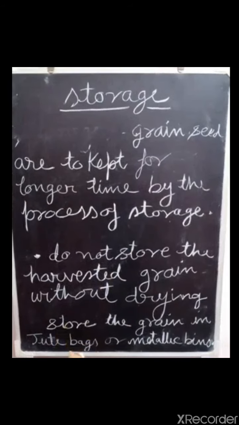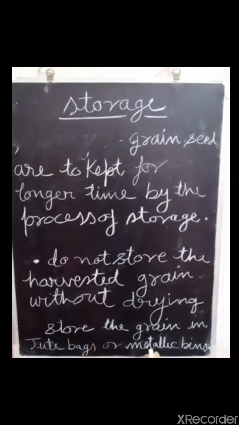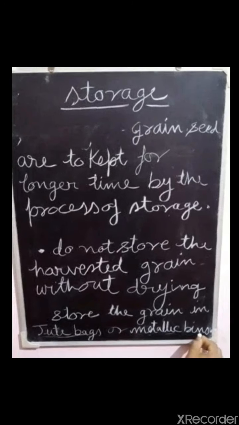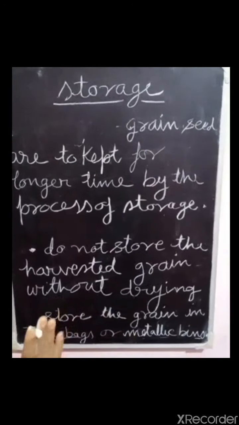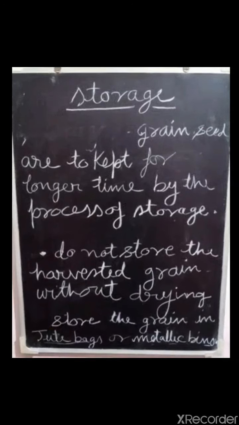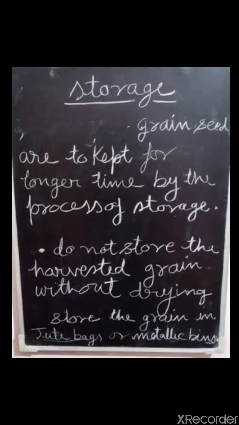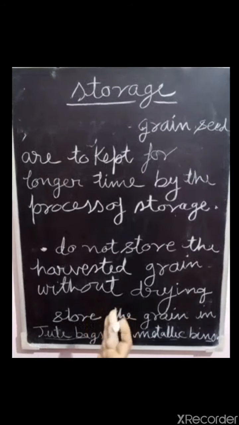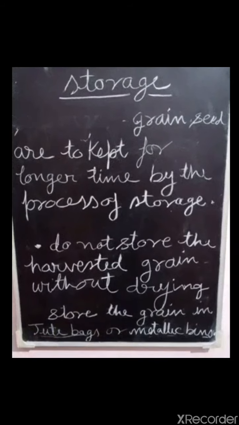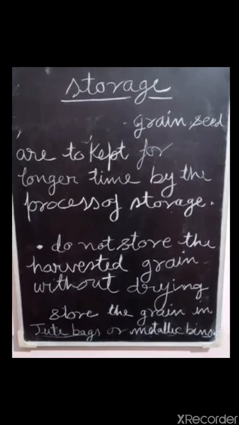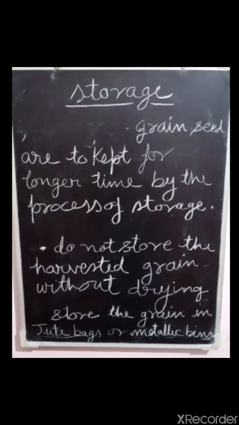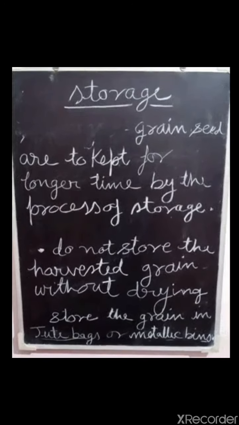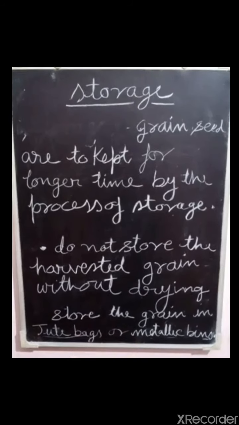Mostly farmers store the grain in jute bags or metallic bins. But large scale storage of grain is done in silos and granaries to protect them from pests like rats, insects, etc. For storing a large quantity of grain in a big godown, the godown should be sprayed with fumigant, and there should be no seepage.